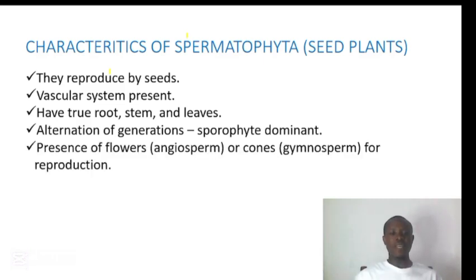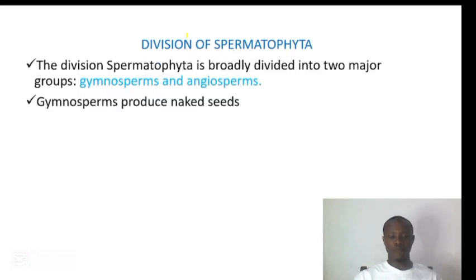And some of them have flowers, or some they have cones for reproduction. Those that have flowers, they are referred to as angiosperm, and those that have cones, they are referred to as gymnosperm. So those that reproduce by flowers, they are angiosperm. Those that reproduce by cones, they are gymnosperm.